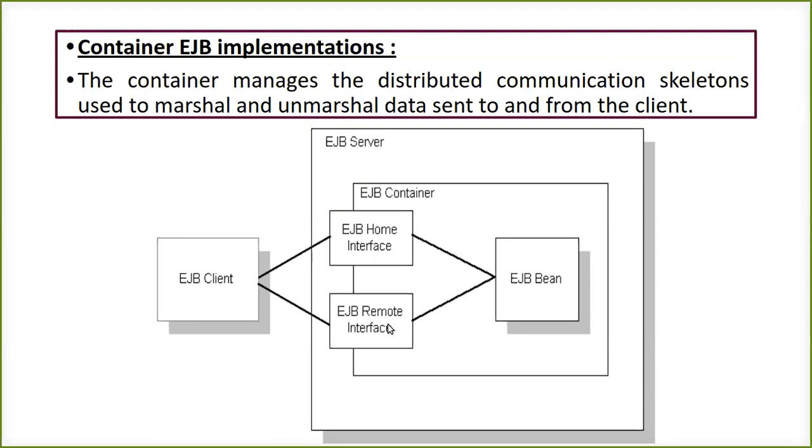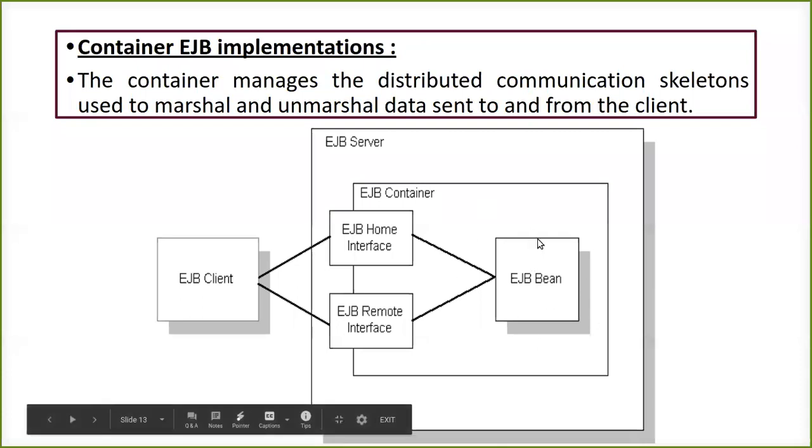And if you remember, I told you in the last lecture that the EJB home interface is going to take a request and give the data to the remote interface where marshalling and unmarshalling is going to happen. That means the conversion of the data. Conversion of the data of an object to byte data is known as marshalling, and the reverse of it is known as unmarshalling. And then finally whatever you have converted in the byte form is executed by your EJB bean, or you can say the Java bean. Who is responsible to execute the Java files, who is able to execute the Java code? This is by assuming that your EJB client has been written in the Java language.